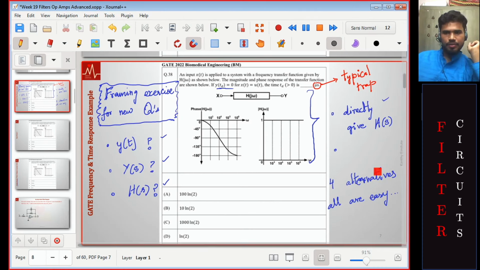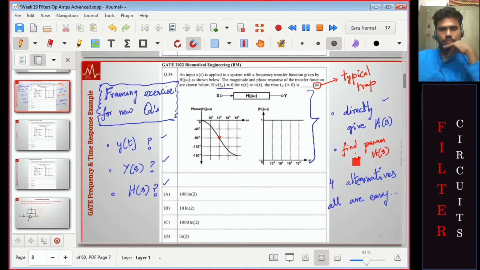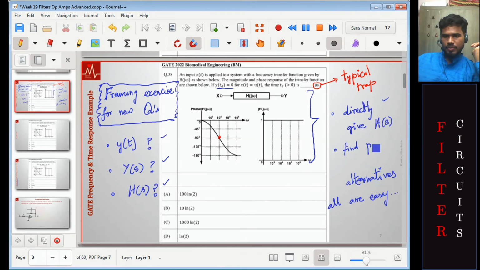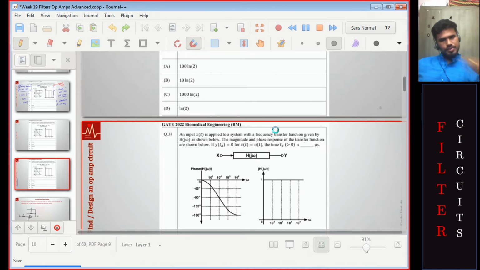In fact, give h of s, find the parameter in h of s. Use one point of this phase plot to find a parameter. Find the parameter in h of s. So that's also another version. Let's have this in blue. There is a parameter in h of s. What is the cutoff frequency there, of sorts? So with this exercise, let's move on.